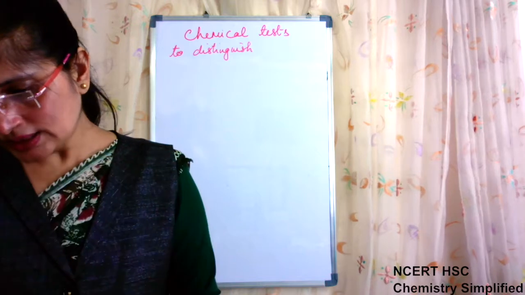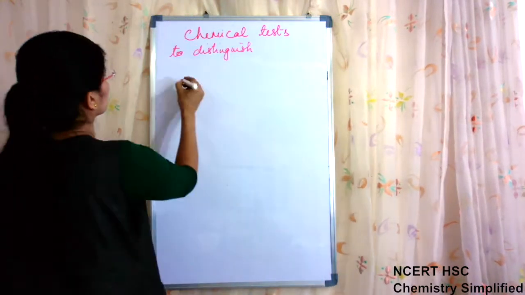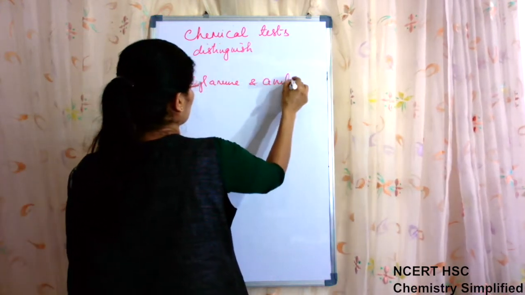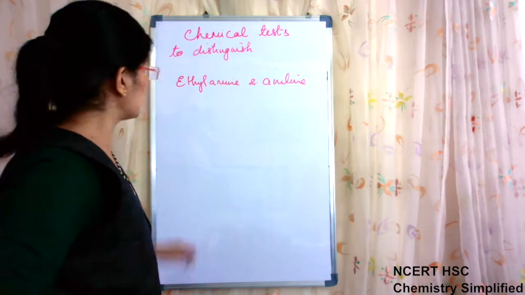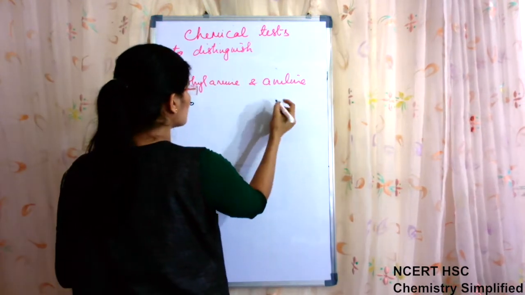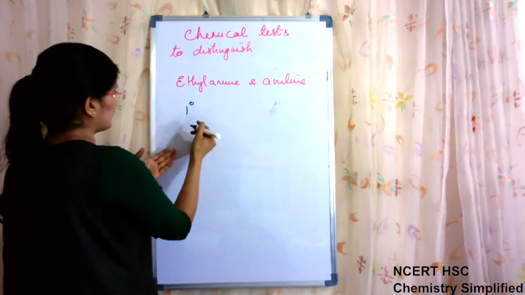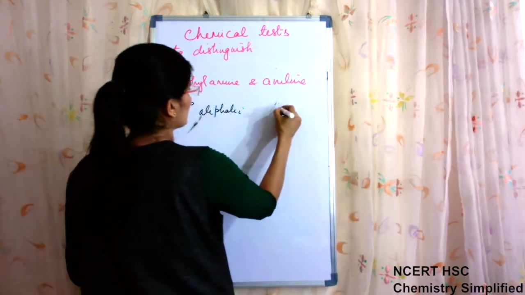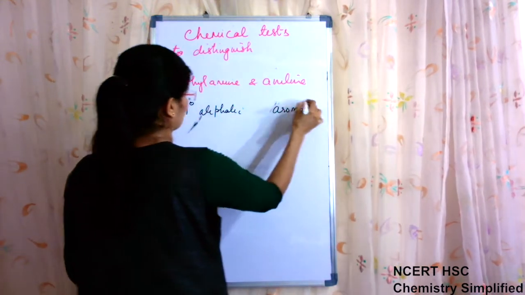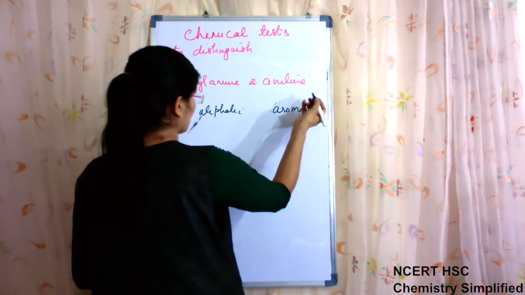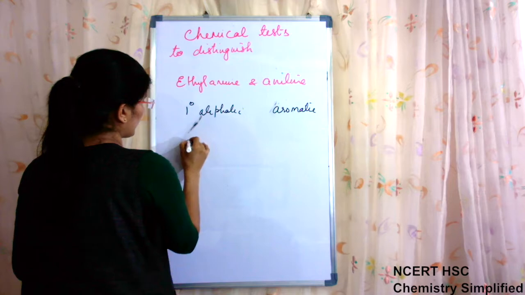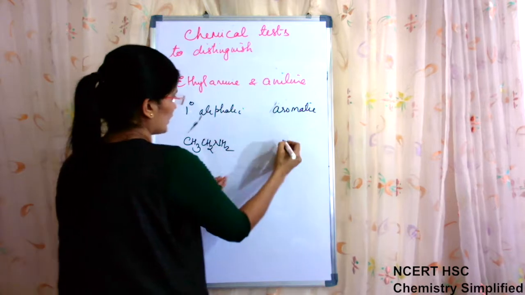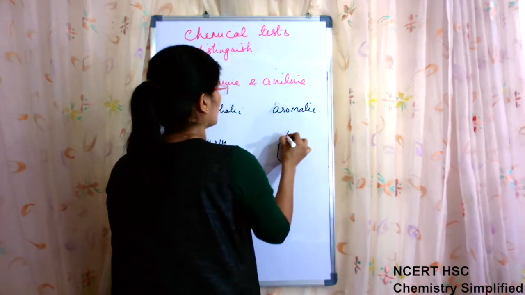Then, ethylamine and aniline. Now in this case, ethylamine is 1 degree, aniline is also 1 degree, but instead we should say that ethylamine is aliphatic and aniline is aromatic. This is primary, this is also primary. So ethylamine is CH3CH2NH2 and aniline is C6H5NH2.